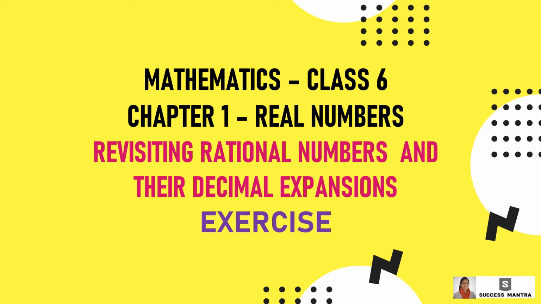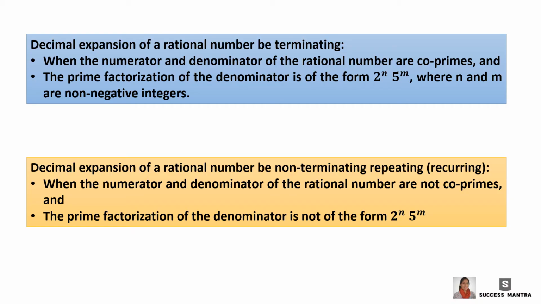In this video, we will work out some problems in rational numbers and their decimal expansion. Before we begin, let's refresh what we have learned in the previous video. That is, a rational number's decimal expansion will be terminating if the numerator and denominator are coprime and the denominator's prime factorization is of the form 2 raised to n, 5 raised to m. The decimal expansion of a rational number is non-terminating, repeating, or recurring if the denominator is not of the form 2 raised to n, 5 raised to m. Keep this in mind before starting our problems.